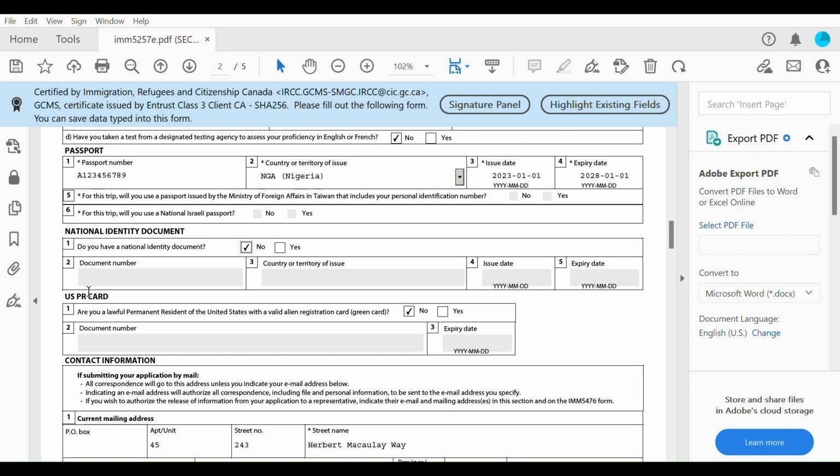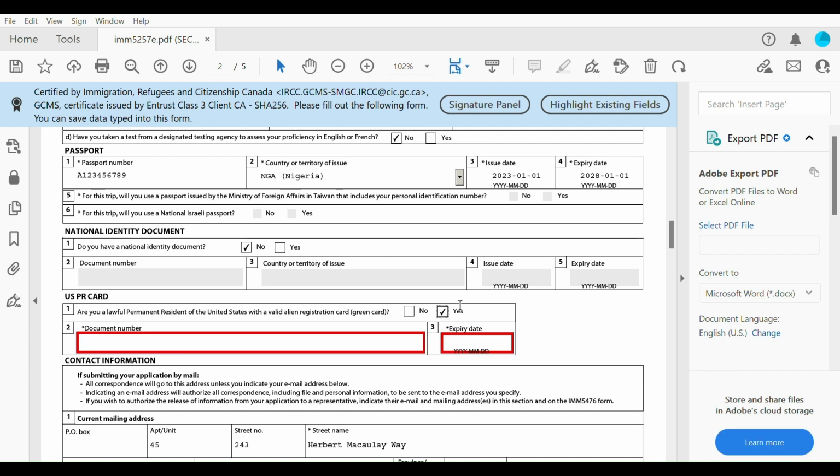Okay, and then USPR card. Are you a lawful permanent resident of the United States with a valid alien registration card, which is also a green card? I put in here no. If you have one, once you click on yes, it's going to ask for your document number as well as your expiry date. So I'll go ahead and say no.